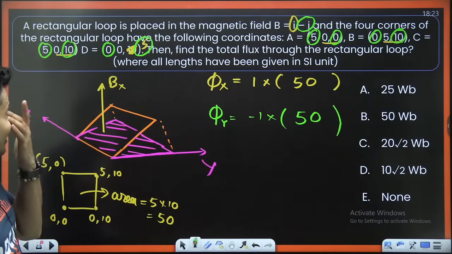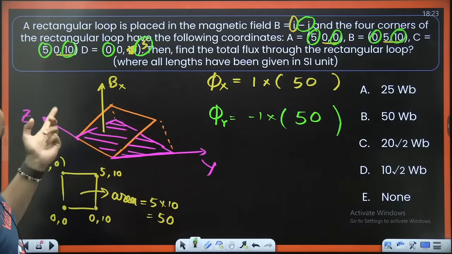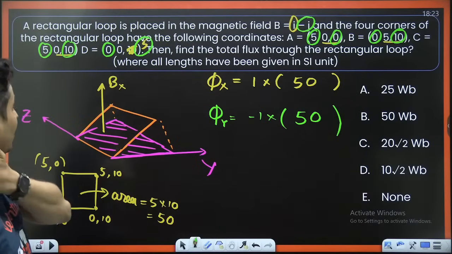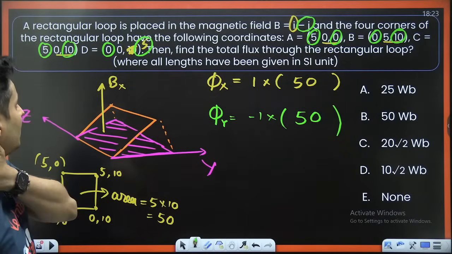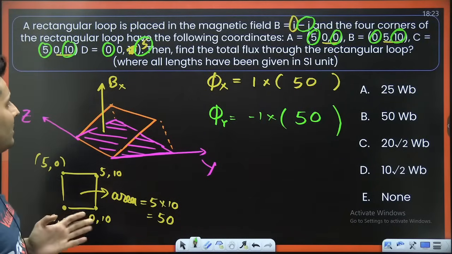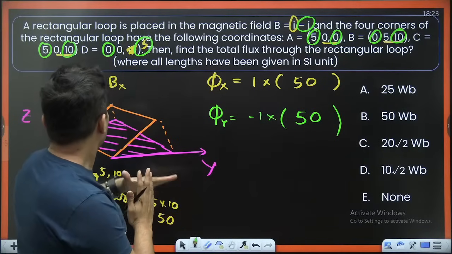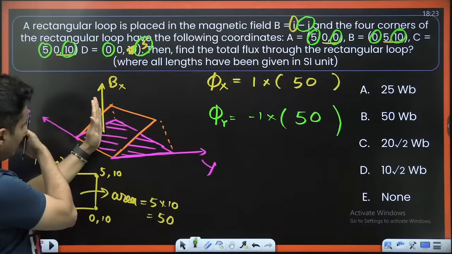Now, the thing is, what do we have to find? We have to find basically the total flux through it. So, will I take the magnitude of this? Definitely, I should take the magnitude of this because one is going this way, another is going in the y direction.